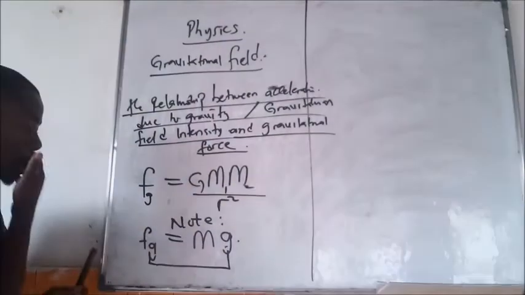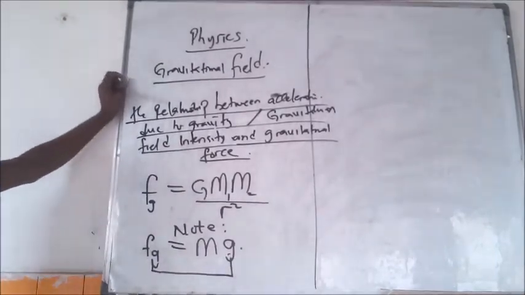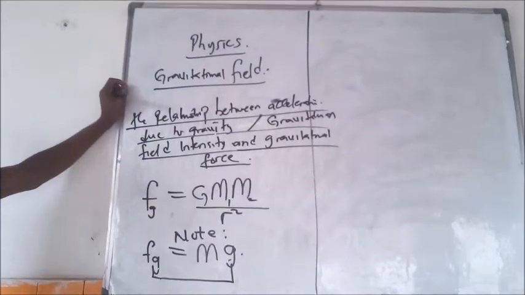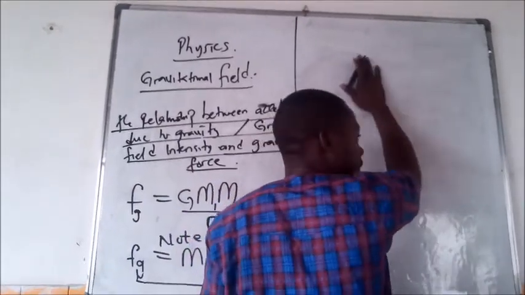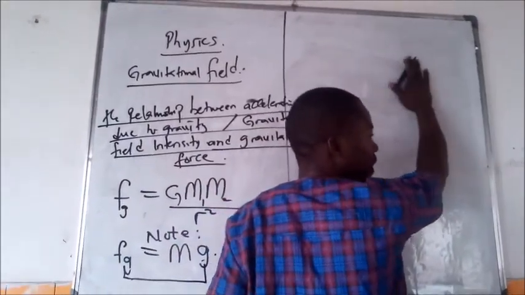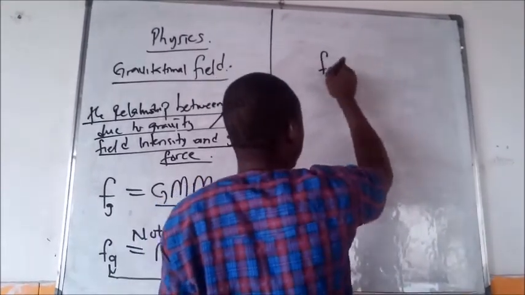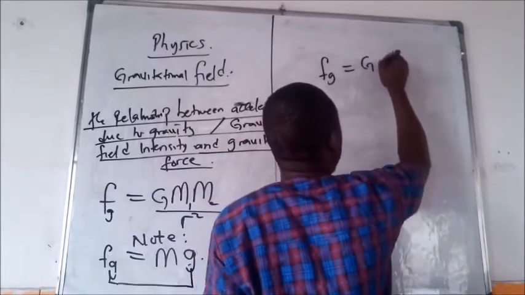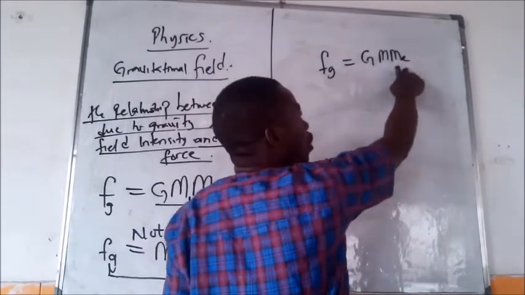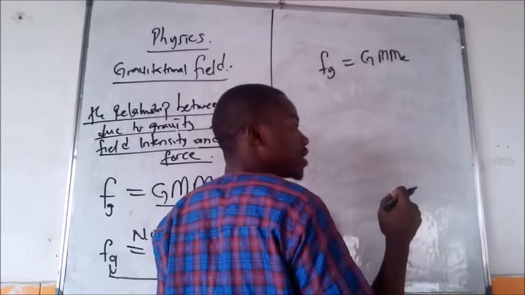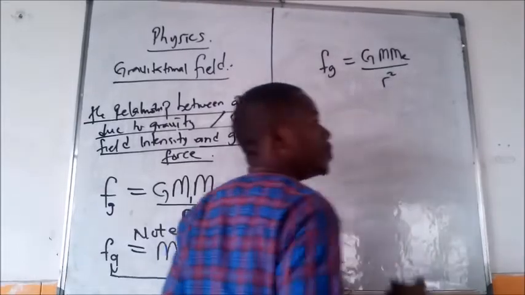Now, if you have an object within the surface of the earth or within the earth, what it means is that you have an object and the earth. So if you have mg equal to G m, mass of the object, and mass of the earth, because we are now comparing the mass of an object and the mass of the earth, divided by the distance between them.